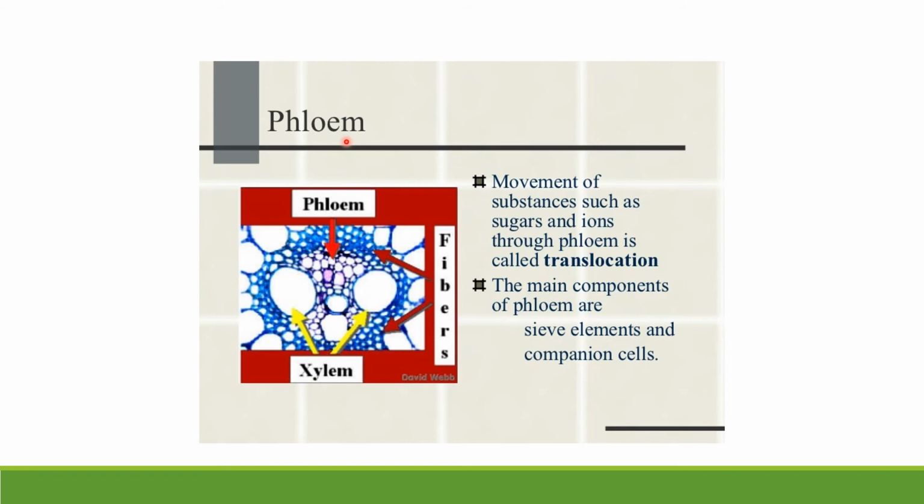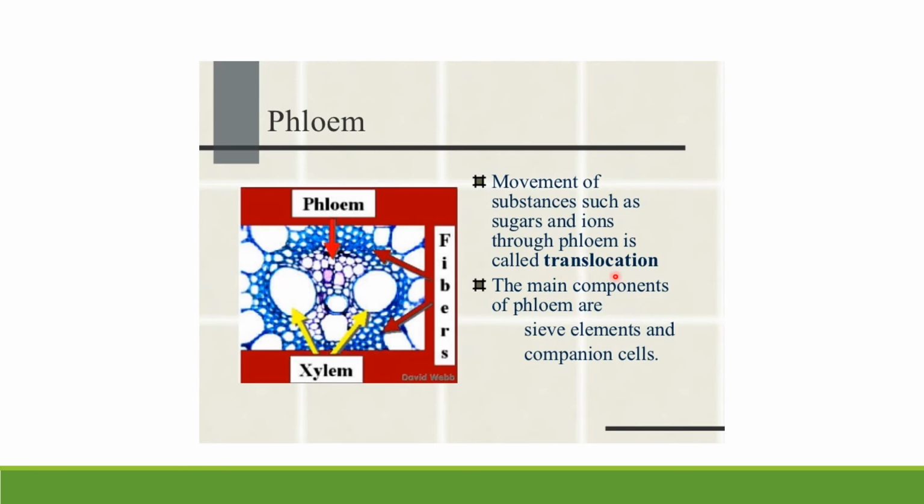Phloem tissue conducts the food materials to all parts of the plant. The movement of food substances like sugar and amino acids to all parts of the plant is called translocation.